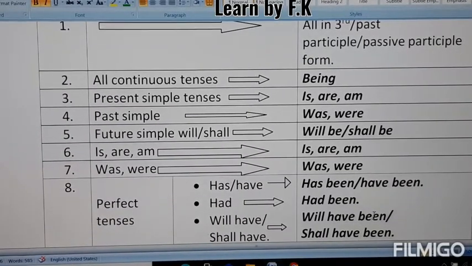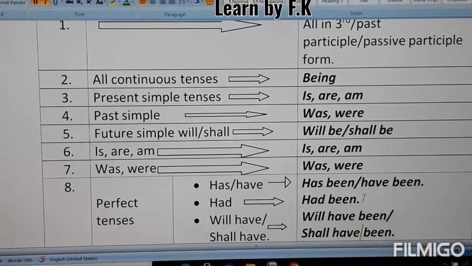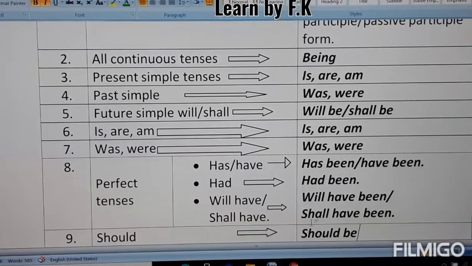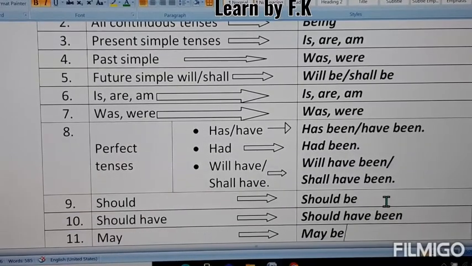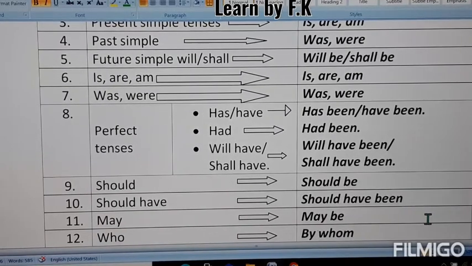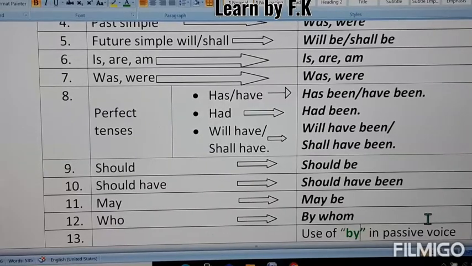Perfect tenses: in perfect tenses, has or have you have to change into has been or have been. In the case of had, you have to use had been, and for will have or shall have, you have to use will have been or shall have been. Should have is changed into should have been in the passive voice, may is changed to may be, and who should be changed into by whom.